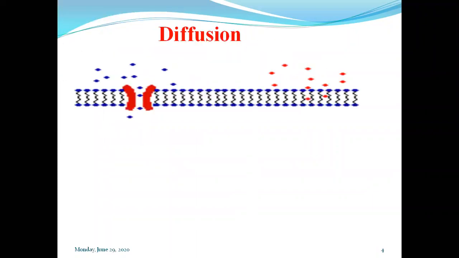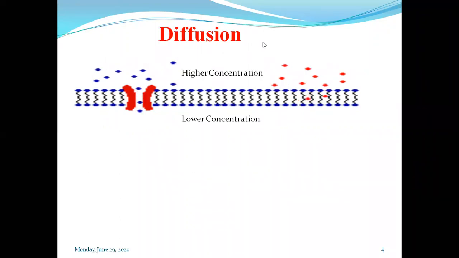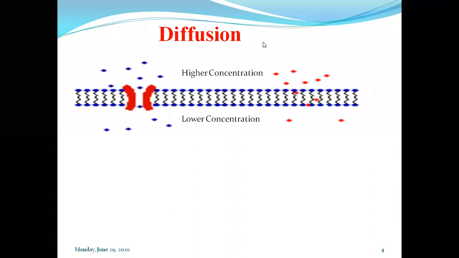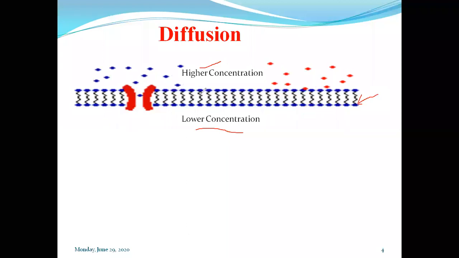So diffusion, as I told in the earlier slide, is just a process of mass transfer. Let us see. This is the region of higher concentration. This is the region of lower concentration. These two regions are separated by this film, that is a membrane, and this film acts as a barrier.